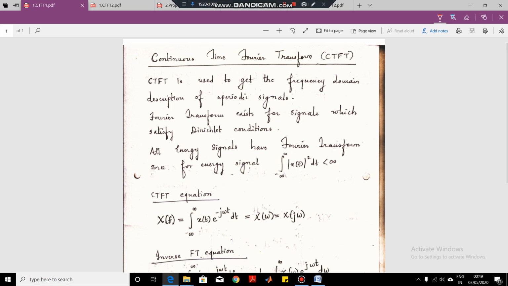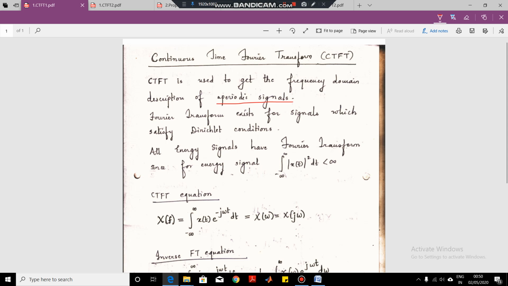But when the signal is aperiodic in nature, that is, the signal does not repeat itself, then we have to go for another transform that is called the Fourier transform. So basically Fourier transform is used for aperiodic signals and Fourier series is used for periodic signals.